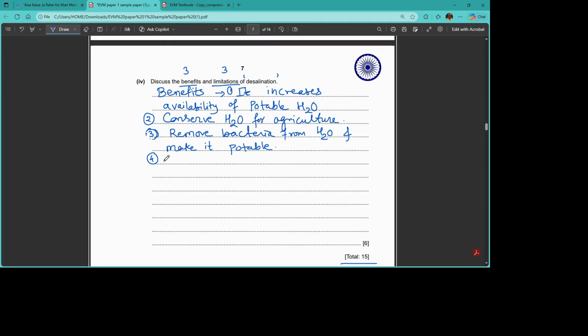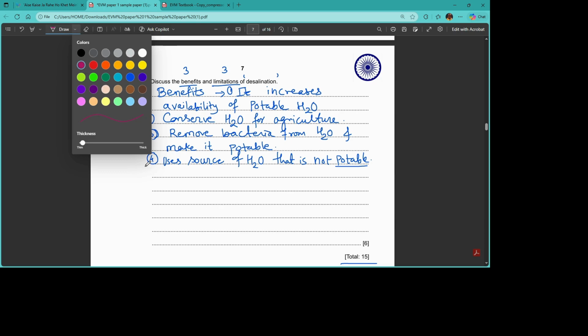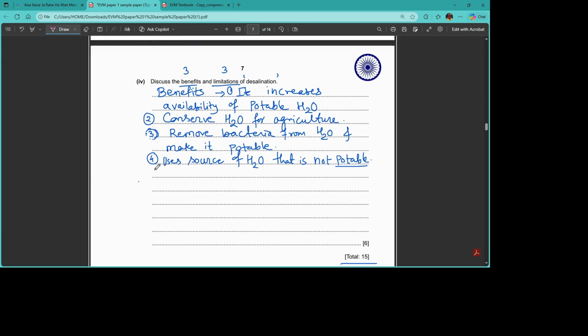Desalination: we can use it as a source of water that is not potable. So the water which is not potable or not for consumption, the same water can be used with the process of reverse osmosis, or by the process of distillation we can convert that water into potable water. So these are the benefits of desalination. Moving to the limitation here.